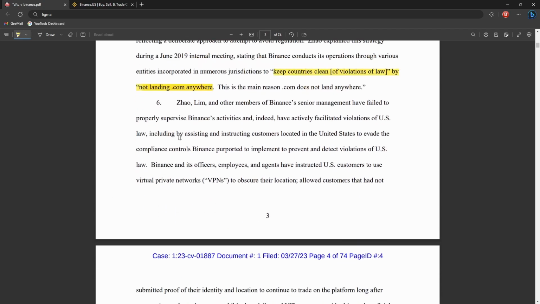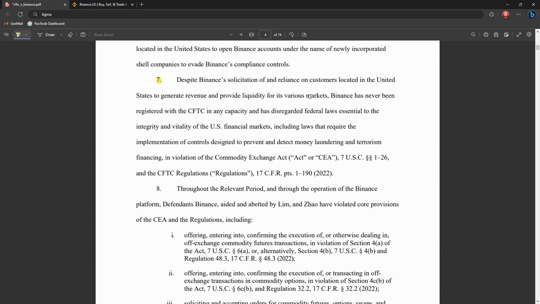Coming down to section 6, this really doesn't look great for Binance, because it's basically saying Binance assisted customers located in the US to evade the blocking of the website by using a VPN. Section 7, basically just repeating what it says before: never registered with the CFTC, we're very upset.